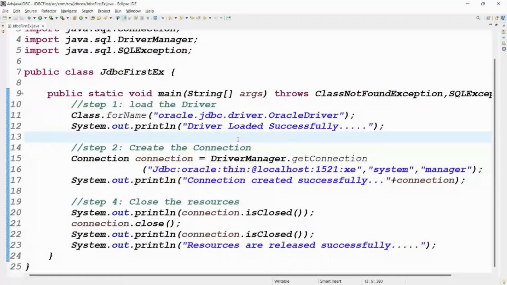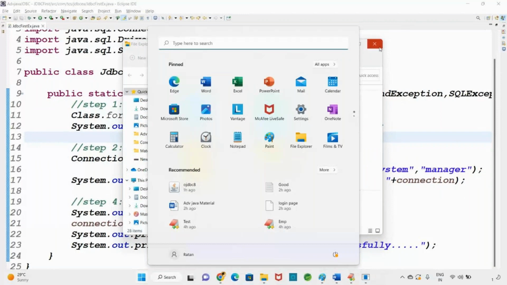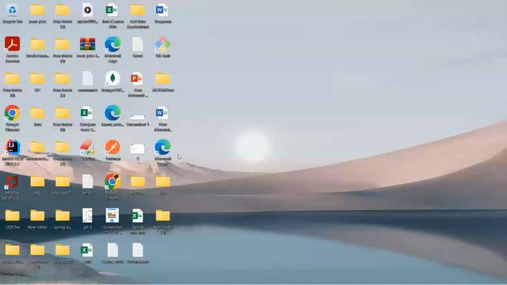Are we clear? How to load the driver? Step one: Class.forName, a static method. We are calling the static method Class.forName. When you load the driver class, it contains a static block. What will the static block do? That static block will create the object and load the driver into the driver manager service.